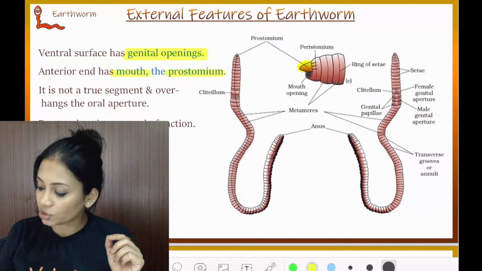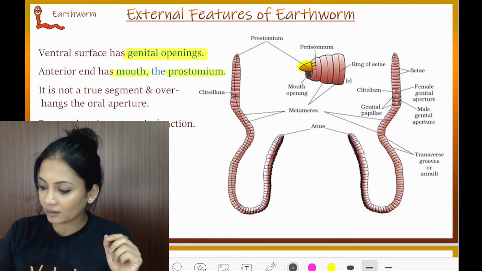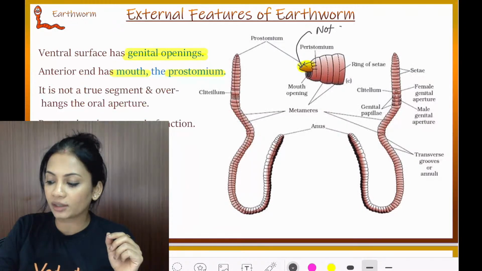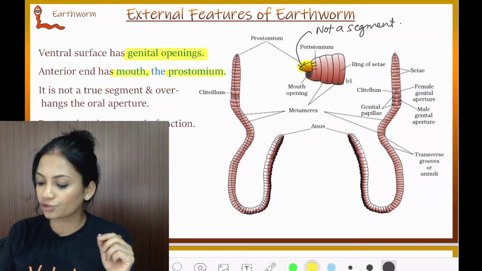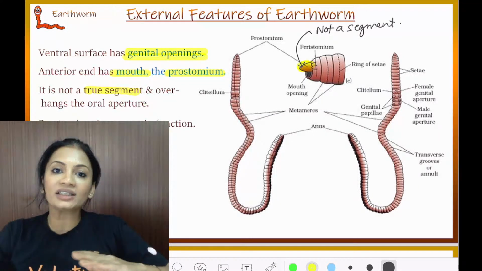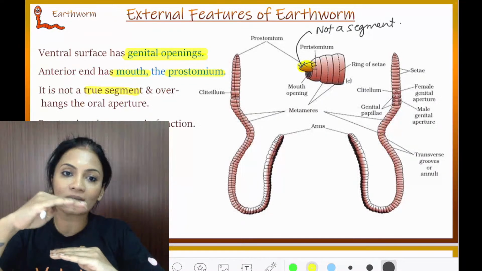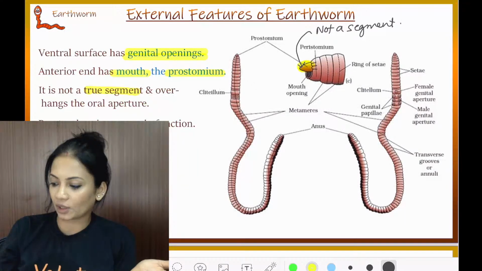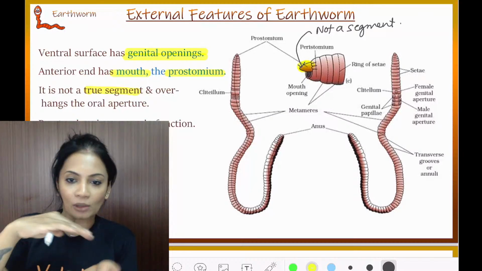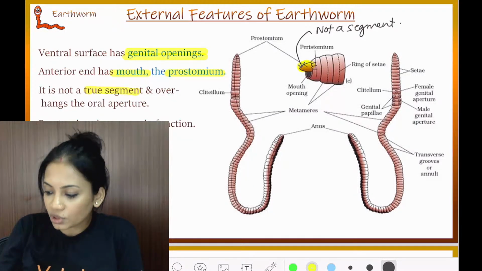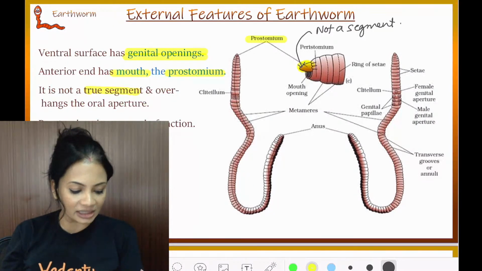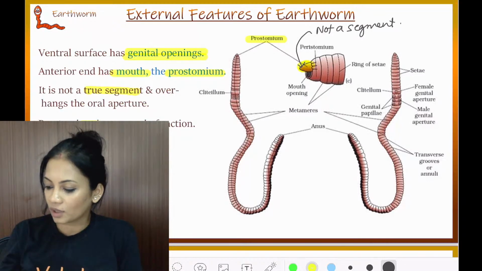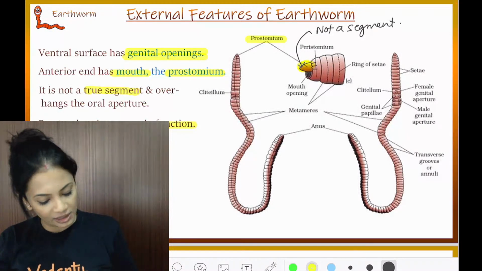Is this prostomium a segment? No, it is not a segment. It is not a true segment. What is it? It is just something like a flap, a flap-like apparatus which is covering the mouth. Can you see it is like a protection on the mouth, right? Basically, the prostomium is sensory in function.